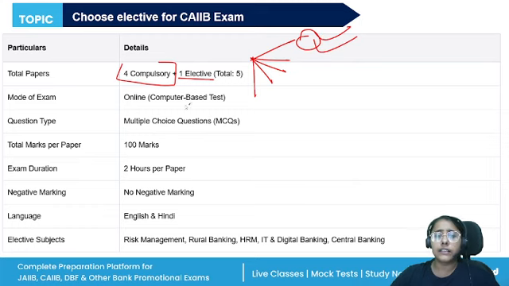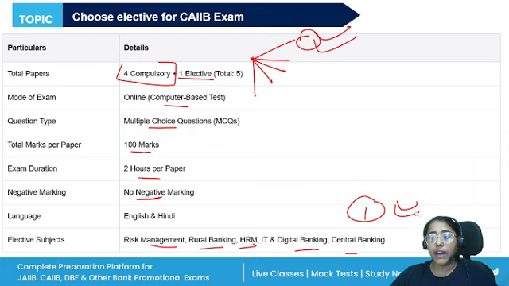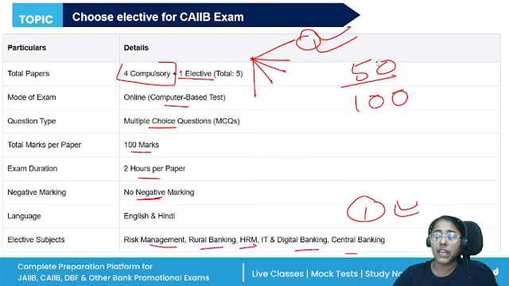It will be the CBT, online computer based test. You will find only MCQs here. 100 marks paper will be there, 2 hours per paper, no negative marking, right? So out of these five elective papers, you need to select only one and everything else is the same. The qualifying pattern is also the same. Out of 100, you need to score minimum 50.